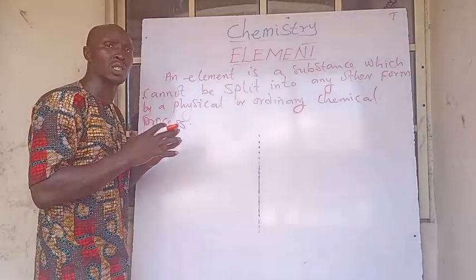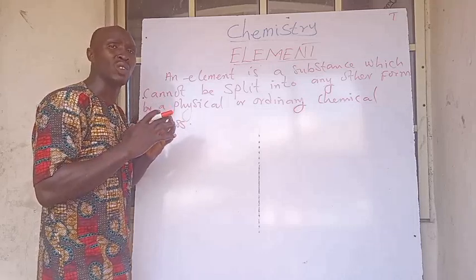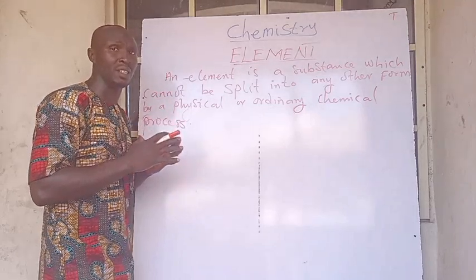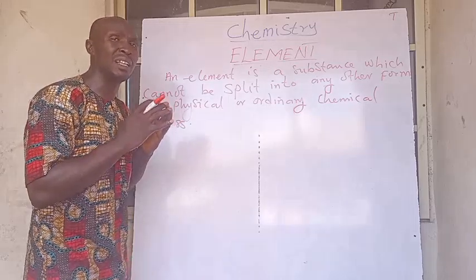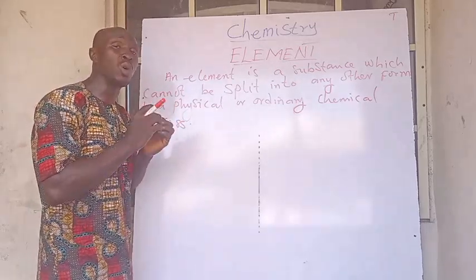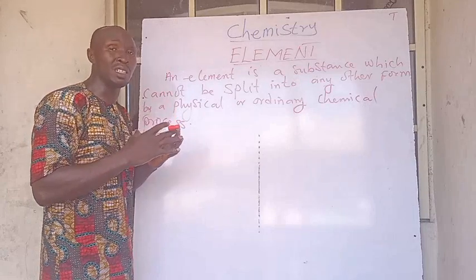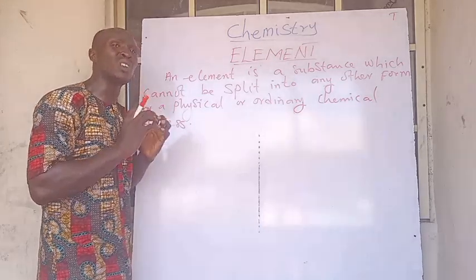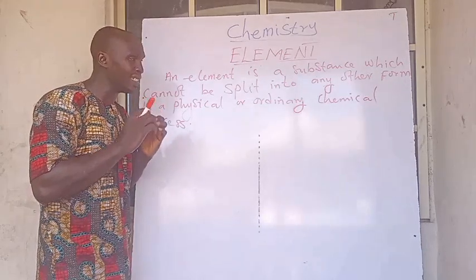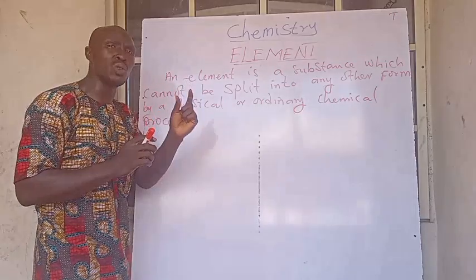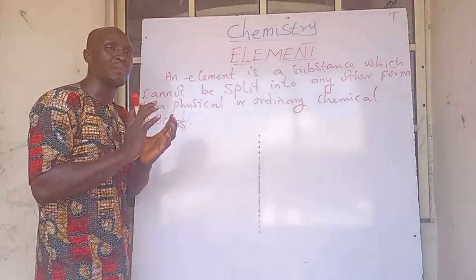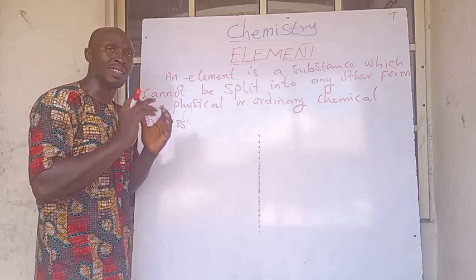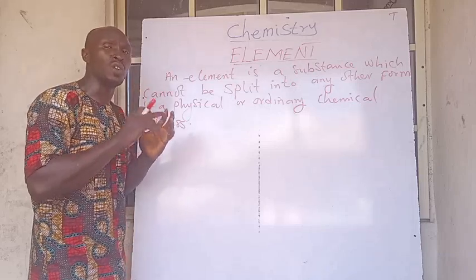Also, we must understand that some of these elements can occur as an independent entity, while some cannot occur as an independent entity. And also, why did I say that they can occur independently or not independently? Sometimes when they are in a chemical reaction, when they are not in a chemical reaction, when they are not excited, they can never exist as a single entity. Some elements behave in that manner, while some can exist independently. That takes us to what? The types also of elements.